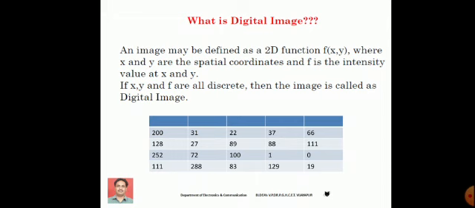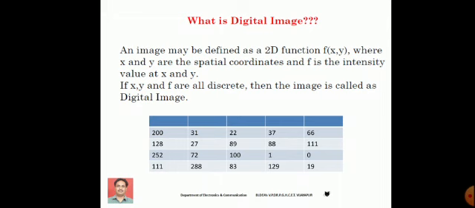now this entire matrix is like a two-dimensional function f of x comma y. The row and column position are like x and y coordinates, and the value present at that particular coordinate point, a row comma column position, is called the amplitude. The amplitude means the intensity value or gray level value. Say for example, if you consider the value 200, it is at position 1 comma 1. That 1 comma 1 is called the coordinate point, and 200 is called the intensity value. Okay, now the question is, what is this intensity value?